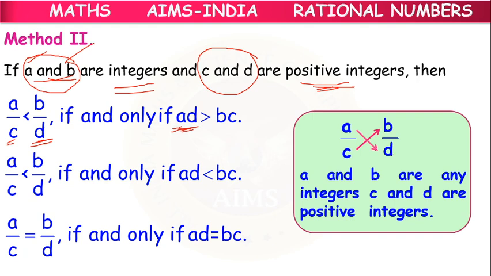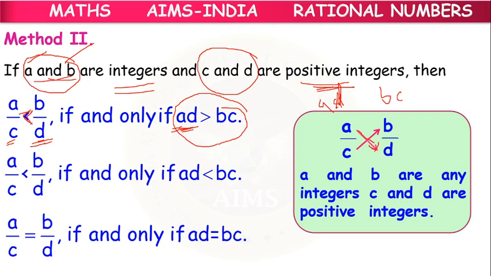Here we are doing crisscross multiplication: A multiplying with D, C multiplying with B. So we get AD and BC. The first condition is AD is greater than BC, then the first fraction will be less.